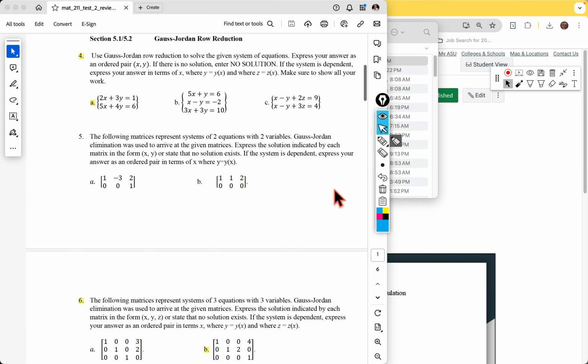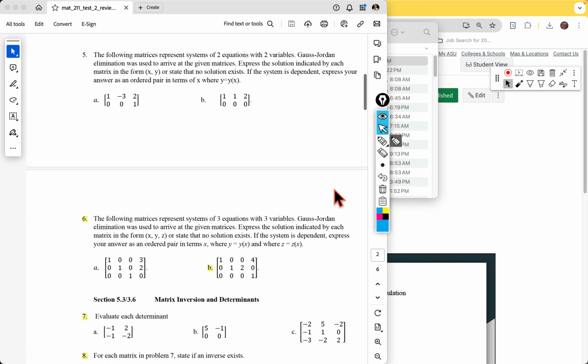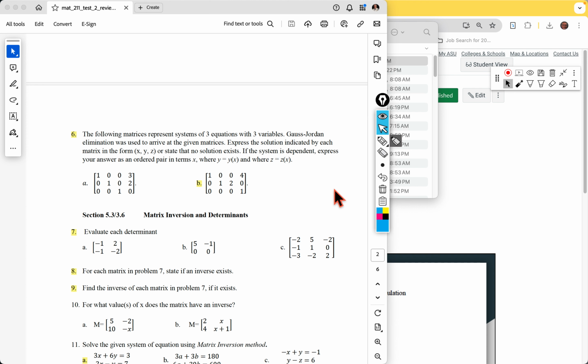Let's see. So those, and then 6. The primary thing I did with 6B was because they gave us a reduced row echelon form, and then how do we write the answer? So 6 goes with 4, because the question you get may not have a solution, or not have a single solution. It may have a dependent solution. So how do you write that? Or it may not have a solution, like in this case, because this gives us 0 equals 1, which is not true. So that's a no solution.